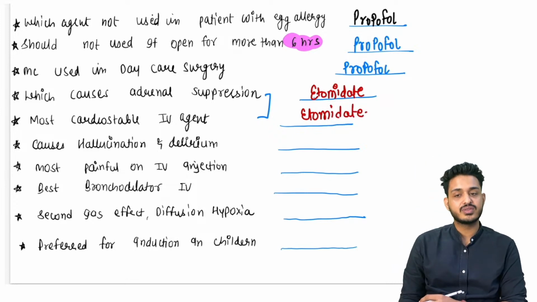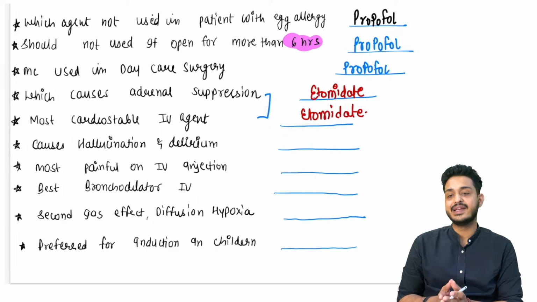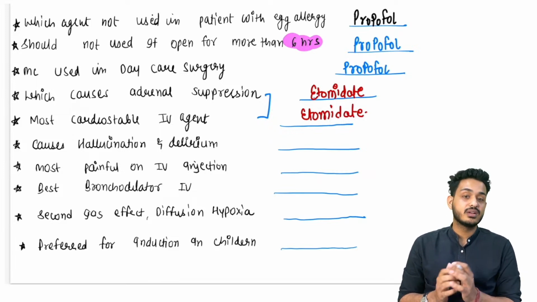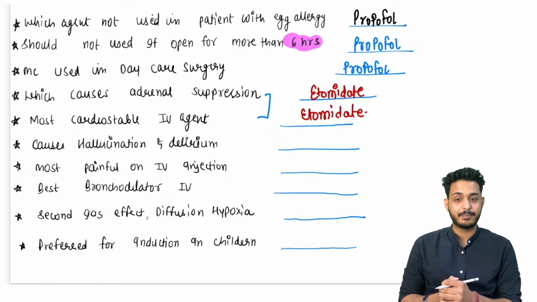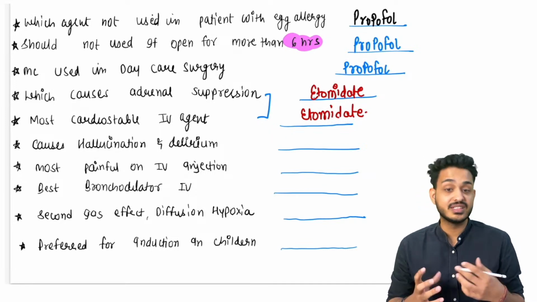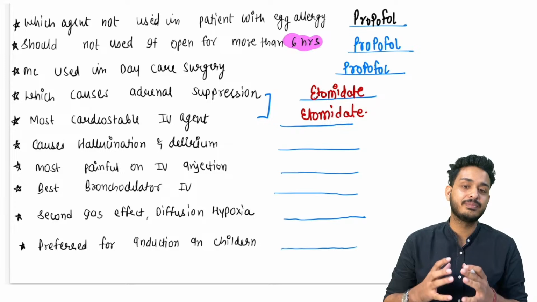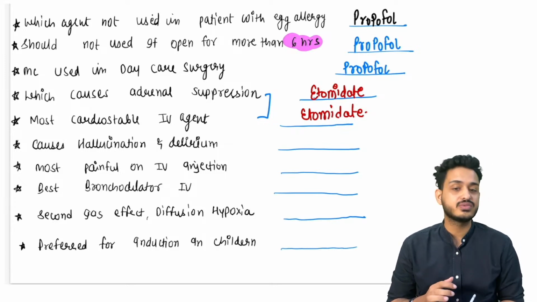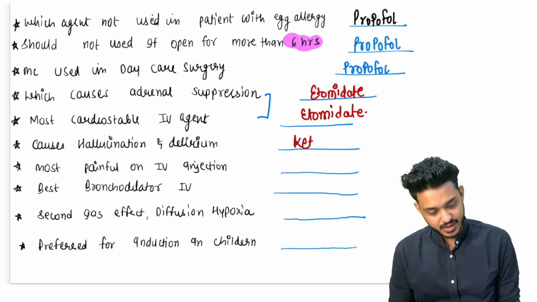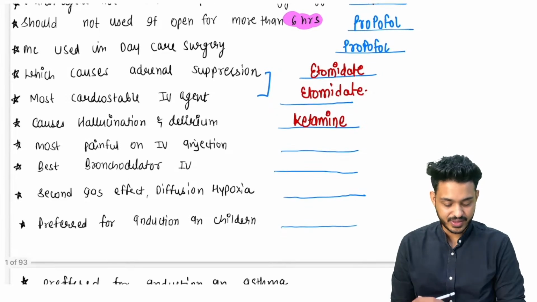Which of the following is going to cause hallucination and delirium? किसमें dissociative anesthesia मिल रहा था? Dissociative anesthesia will be seen in the sympathomimetic drug. Which is the agent of choice in the cases of shock? कौन सा था? That is nothing but your ketamine. Excellent guys, that is going to be your ketamine.